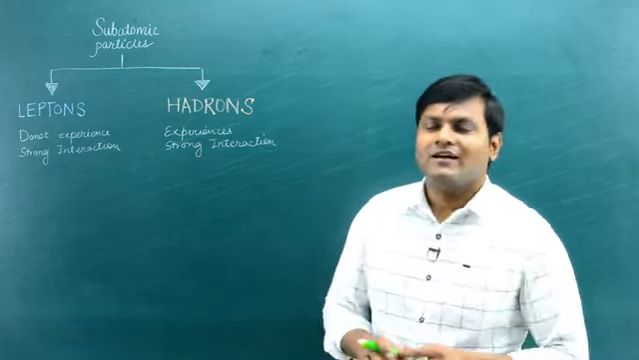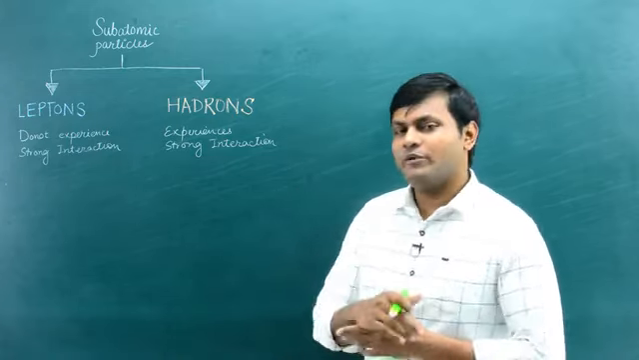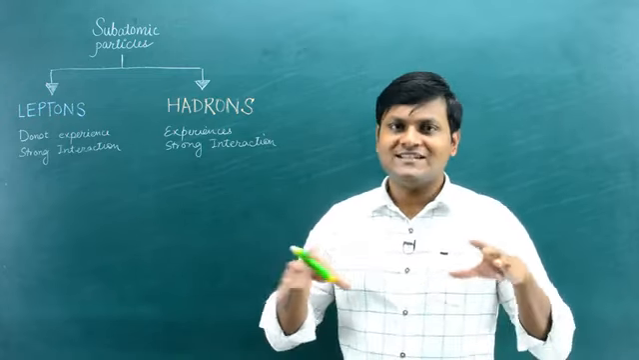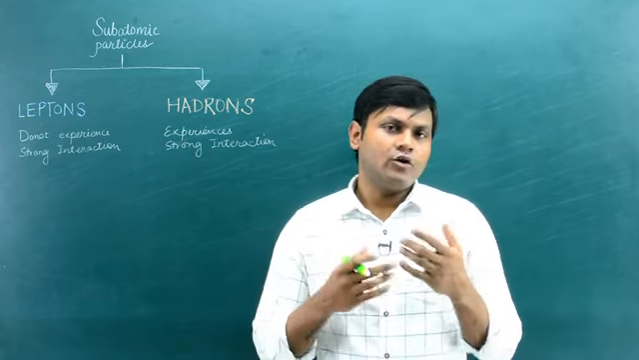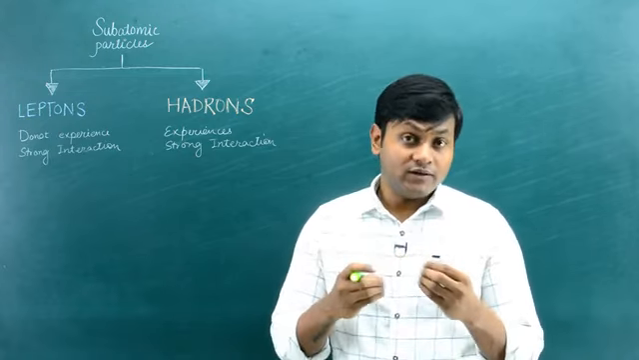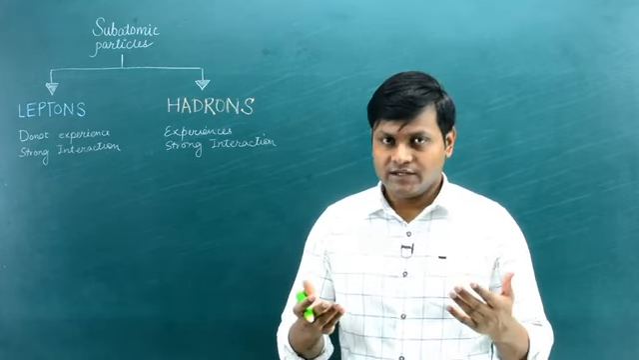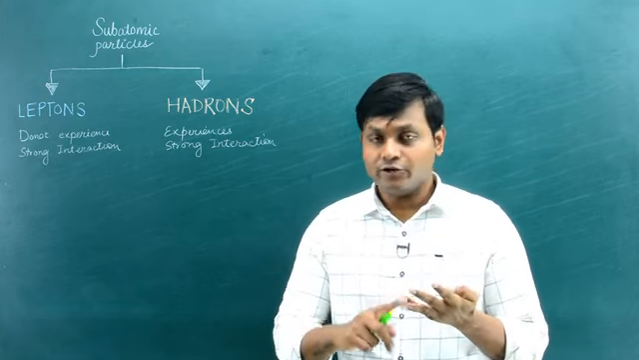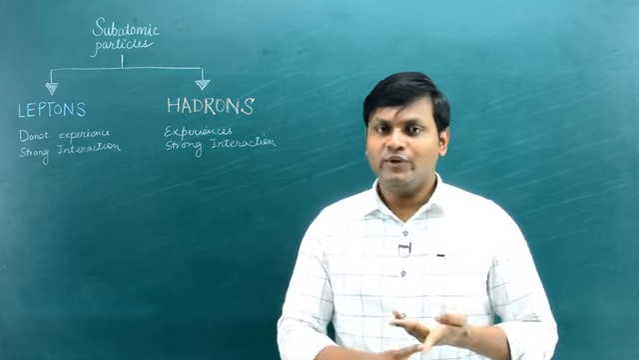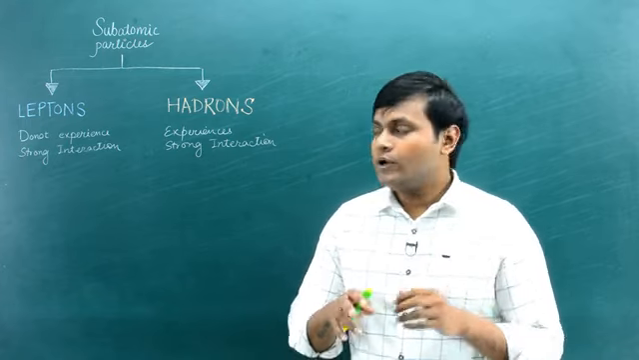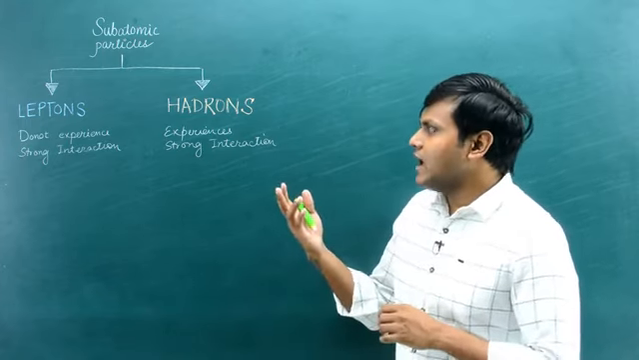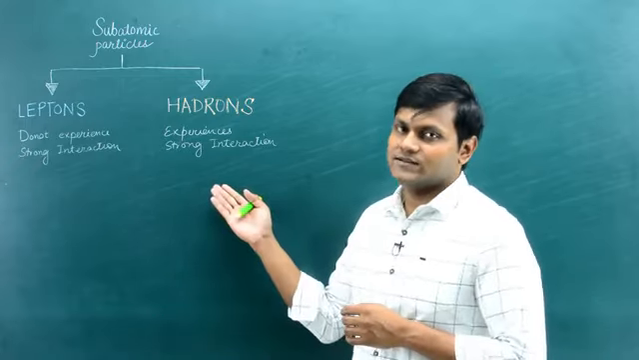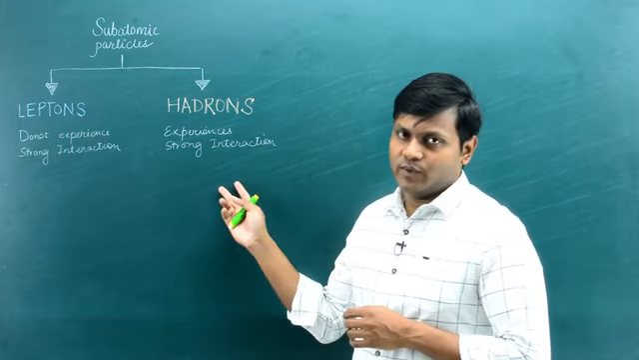Hi, welcome. In continuation of my previous lecture, I said that subatomic particles can be classified based on whether or not they are affected by the strong force. There are four forces in the universe: gravitational force, electromagnetic force, strong interaction and weak interaction. Based on whether subatomic particles respond to the strong interaction, we can classify them into two categories: the lepton particles and the hadron particles.